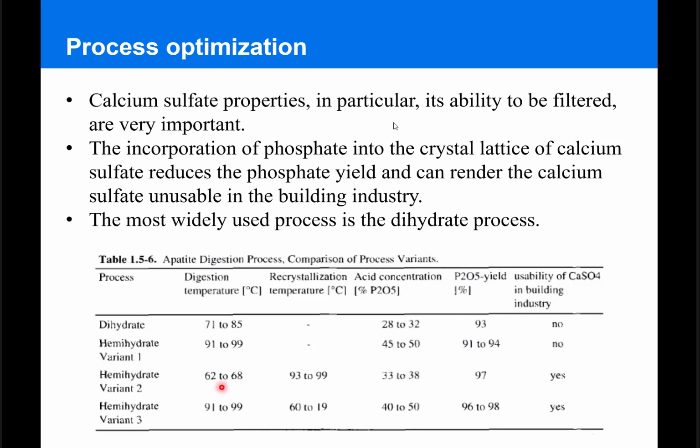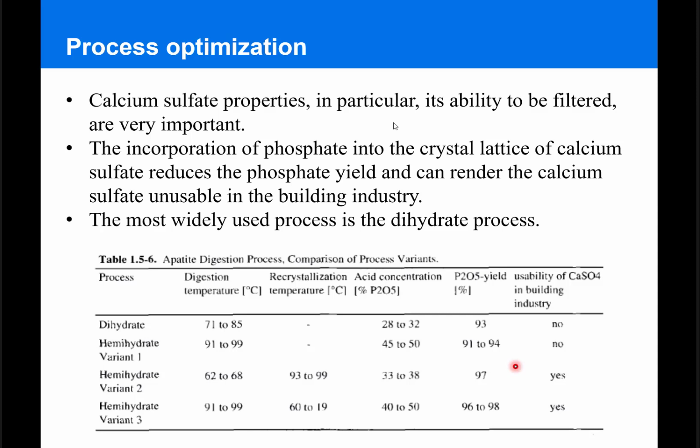The second variant, digestion takes place at much lower temperature, 60 to 70 degrees Celsius. However, recrystallization from hemihydrate to dihydrate takes place at 90 to 99 degrees, and that allows the production of a little bit lower concentration between 30 and 40%, but increases the yield to above 97%, and the byproduct is usable for